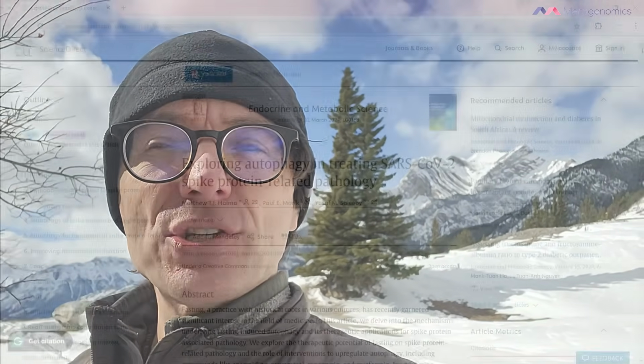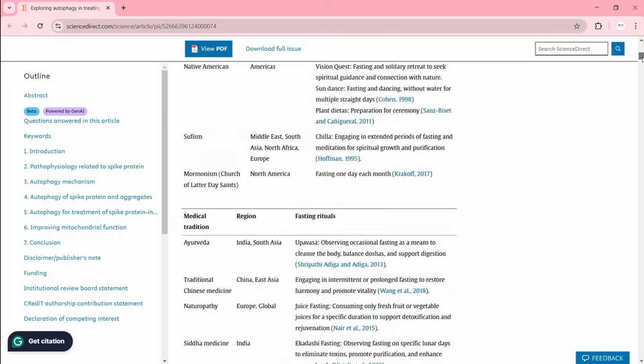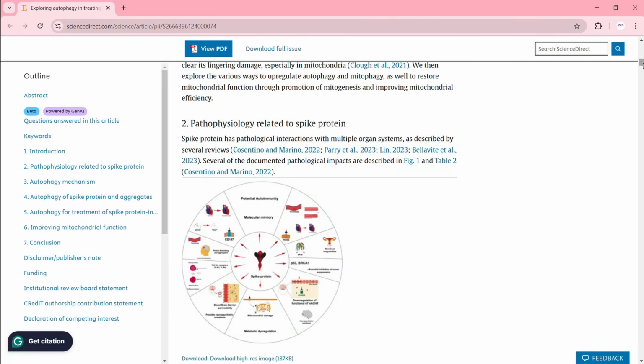They produced this really cool figure, although with ridiculously, insanely small text. I don't know why they did that, but the figure itself is a really, really good summary. So we're gonna go over it from the top right hand corner of that figure. So the very first thing is obviously spike protein, as we all know, can interact with the ACE2 receptor. That's how the spike protein can gain entry into the cells.